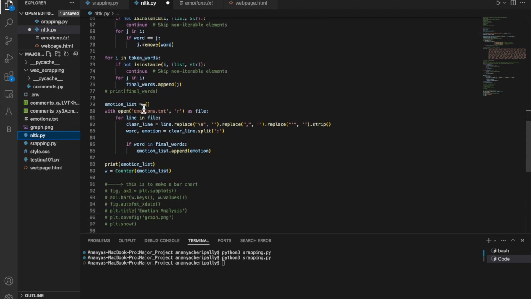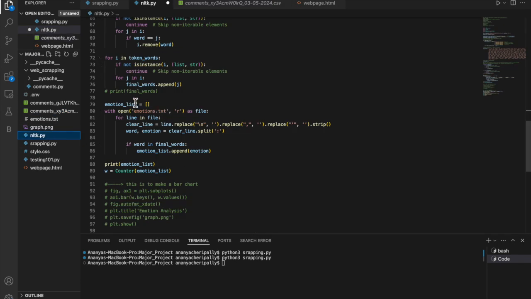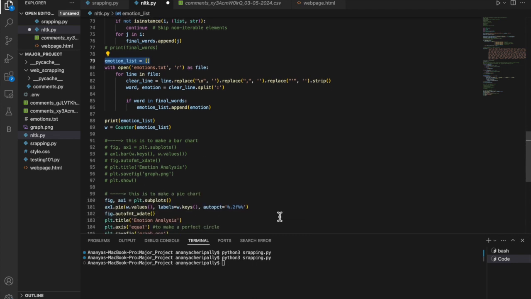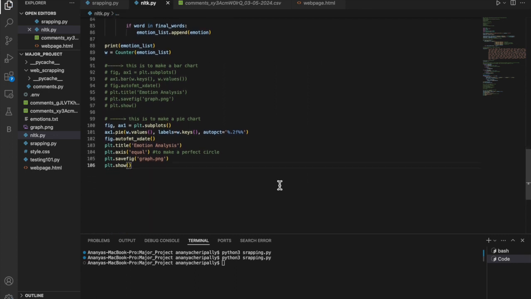Once we get an idea of what emotion exactly these comments carry, all these emotions are then put into this new list called emotion list. Now, based on these emotions, we create a graph, a graphical image of our output, and this output basically represents data on how the users feel towards that particular video.